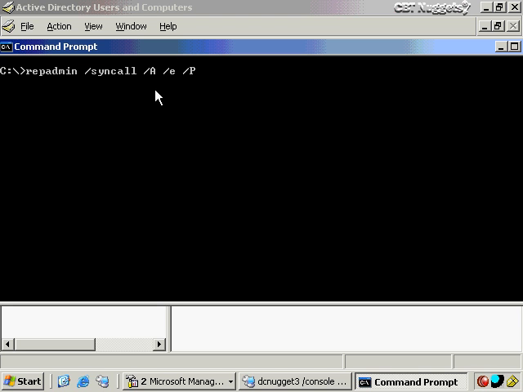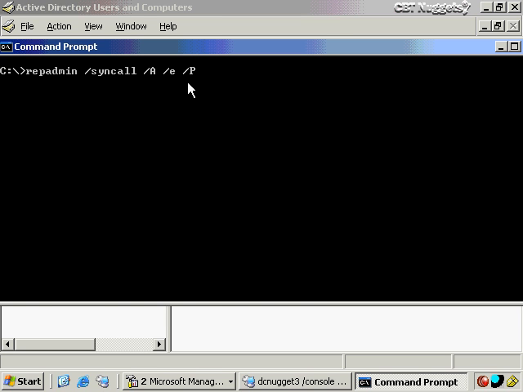And that simply means that it's going to replicate all the naming contexts. /lowercase e is going to replicate across site boundaries, so it's not going to be just intra-site replication, but also inter-site replication. And then /P means it's going to push the replication changes out from dcnugget1 to its replication partners, and that's opposite of the default behavior where it sends notifications out and then has a pull action.